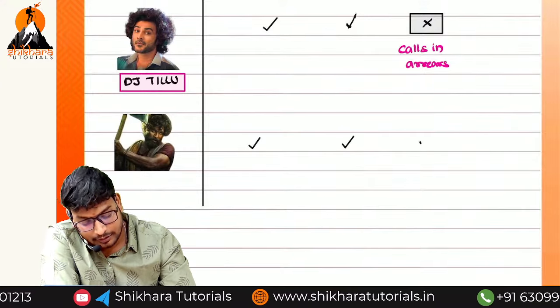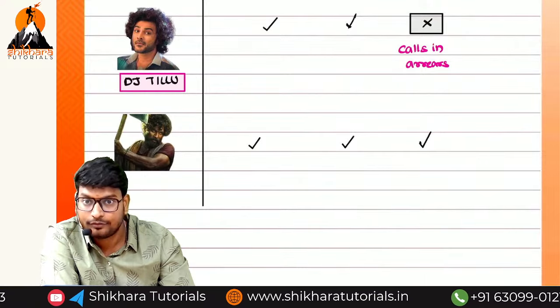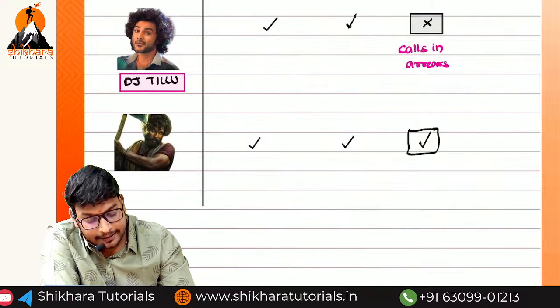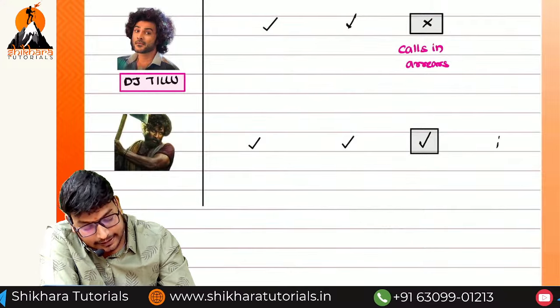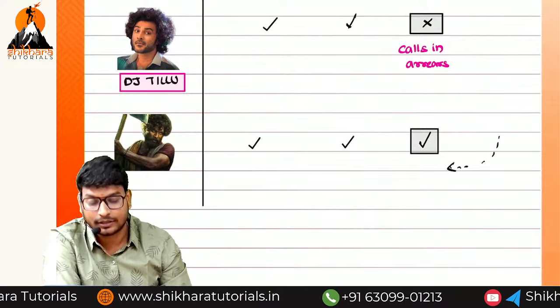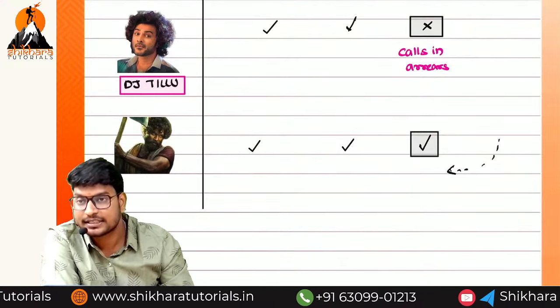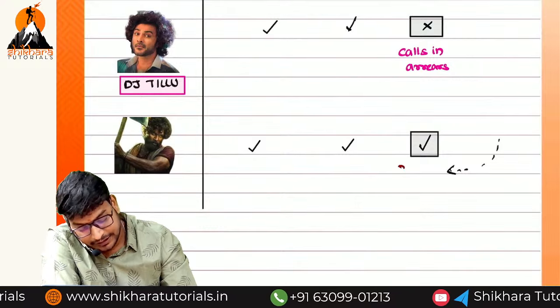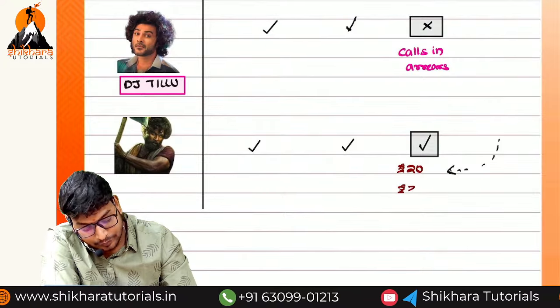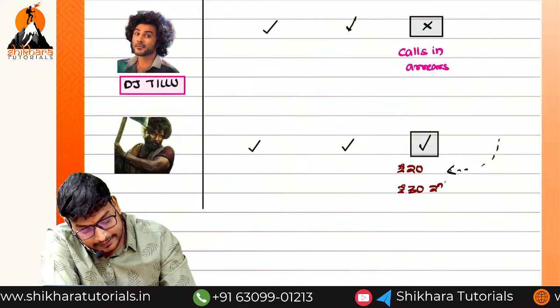When coming to the call, he has paid the first call money, and in this first call itself he has paid the second call money also. That means totally how much has he paid? 20 rupees of first call and 30 rupees of second call.